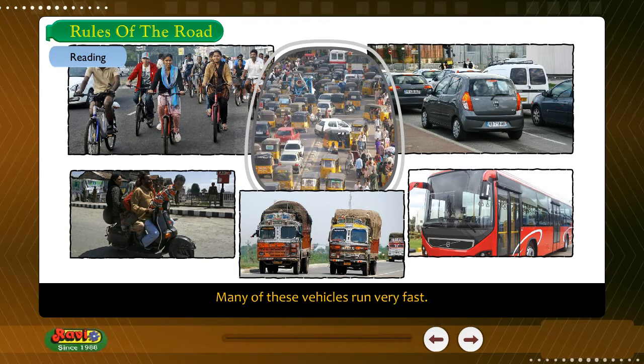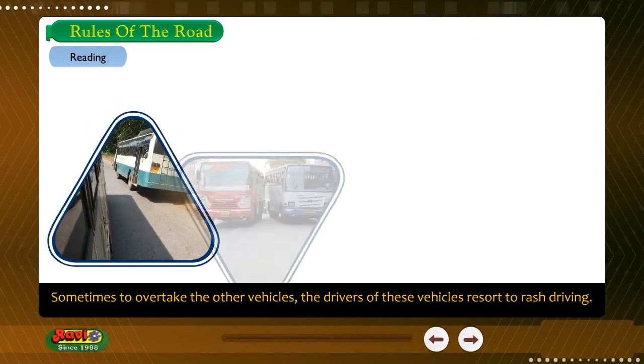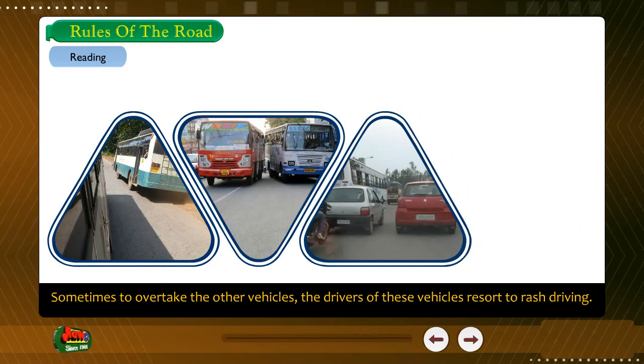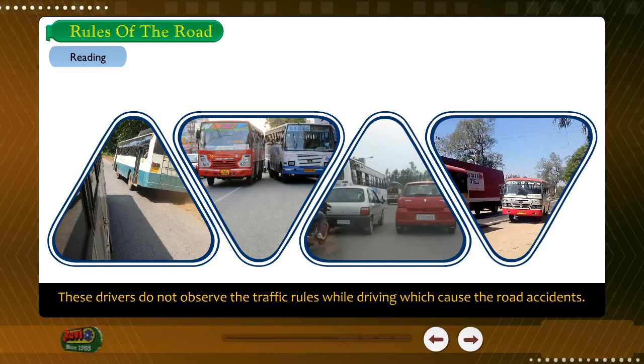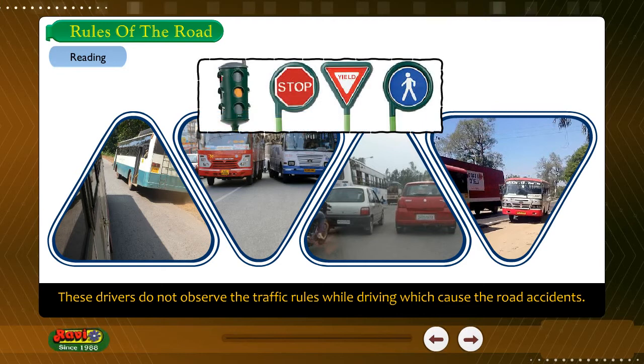Many of these vehicles run very fast. Sometimes, to overtake the other vehicles, the drivers of these vehicles resort to rash driving. These drivers do not observe the traffic rules while driving, which cause the road accidents.